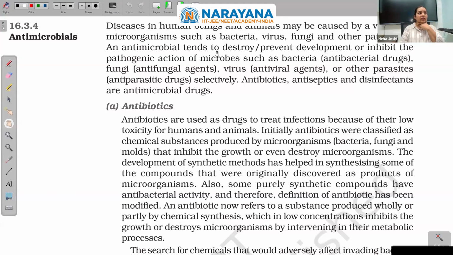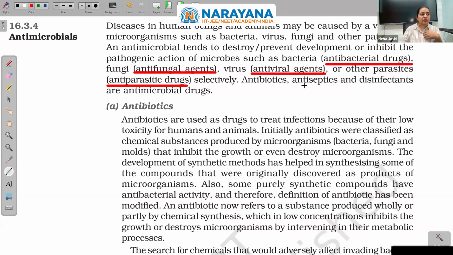An antimicrobial tends to destroy or prevent development or inhibit the pathogenic action of microbes such as bacteria, antibacterial drugs, antifungal agents. These are what we will need. Antiviral agents or other parasites, antiparasitic drugs selectively. Now, which disease is caused by what microorganism? On the basis of that, we decide whether we need antibacterial, antifungal, antiviral, or antiparasitic drugs.